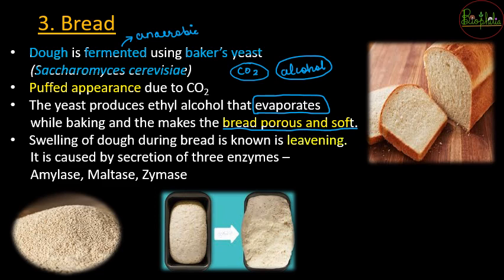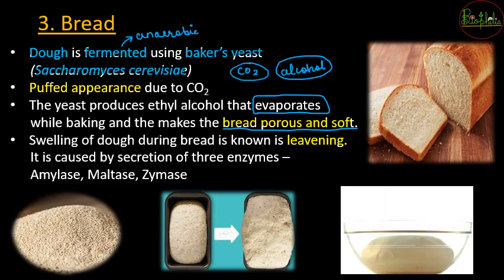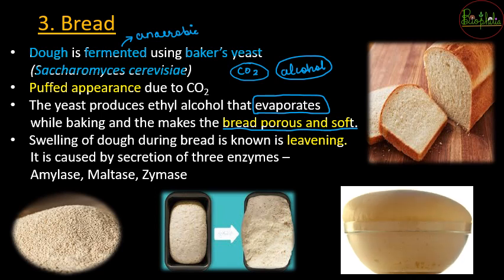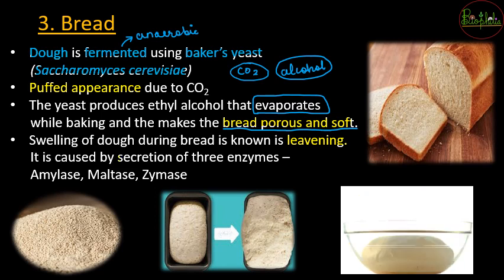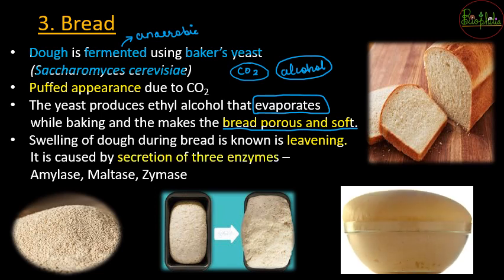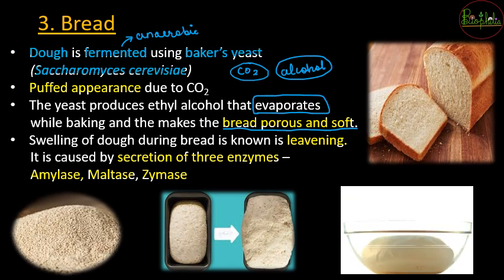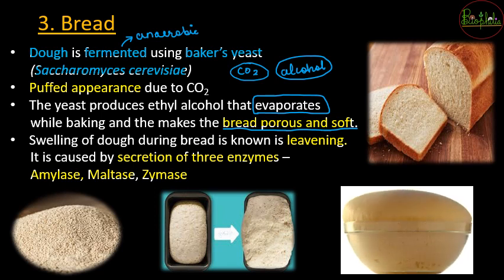And this process is again because of fermentation, that you can see कि bread का dough कैसे फूल के that is going to get very big and puffed up just because of carbon dioxide release. So ये जो puffed up appearance जो आता है, in that process there is going to be secretion of 3 enzymes, और ये enzymes होते हैं amylase, maltase and zymase, that are going to be present inside the bread, and that would be useful for your bodies to carry out its function. So bread is again going to be a gift of microbes.